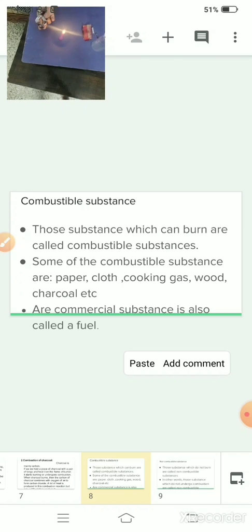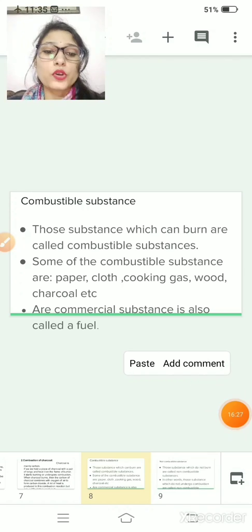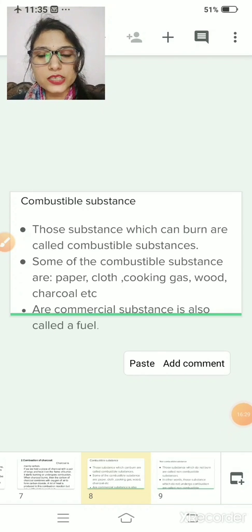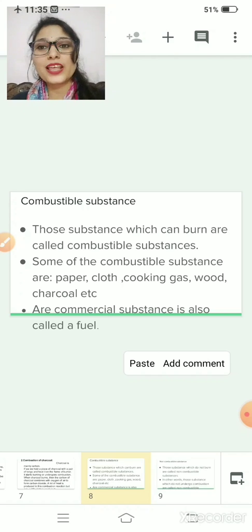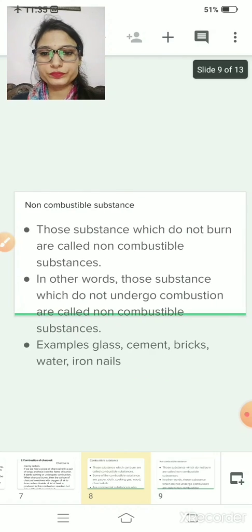Hence, this is also a non-combustible substance. So, with this activity, you can find what substances are combustible and what substances are non-combustible. I think combustible and non-combustible is very clear to you. Now, we will go ahead.